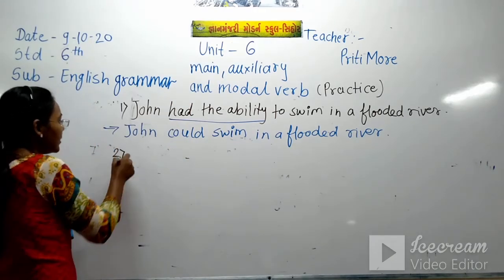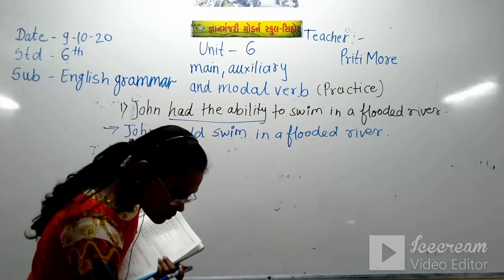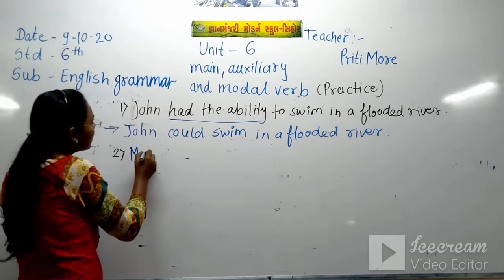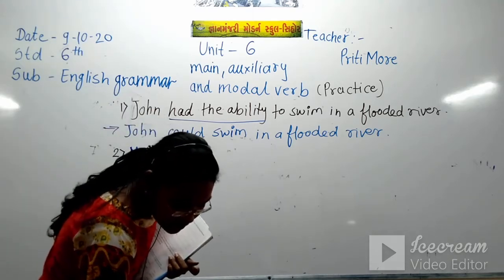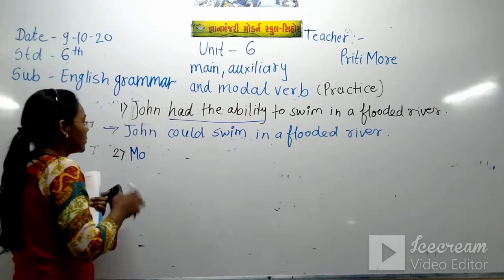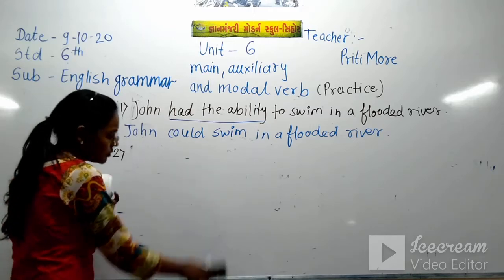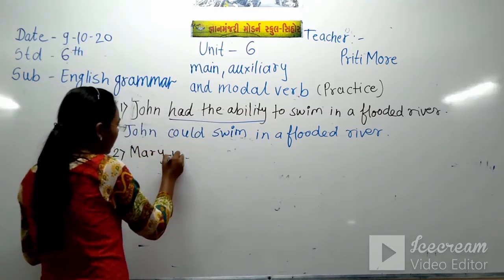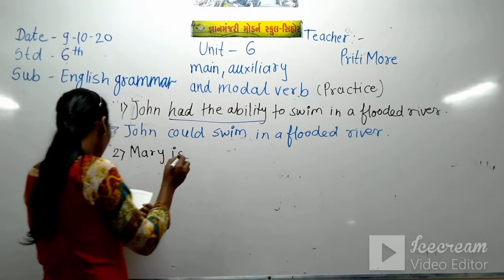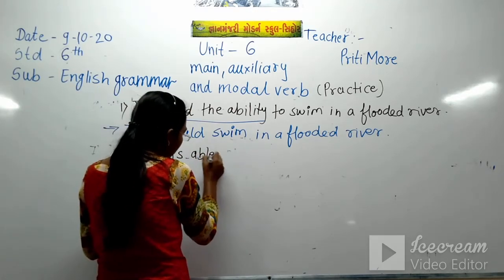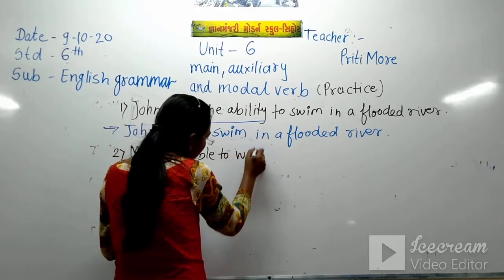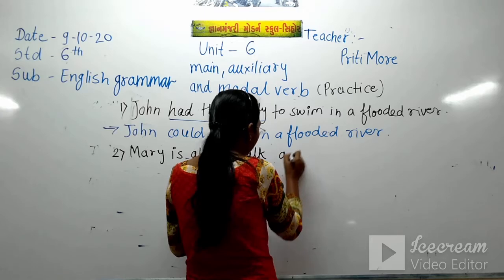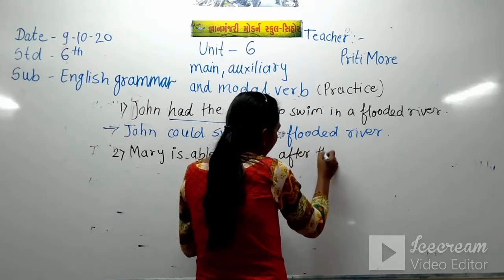Now the second sentence: Mary is able to walk after the accident.